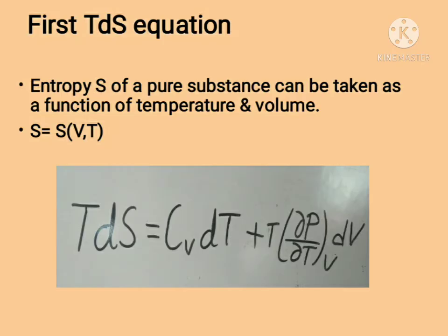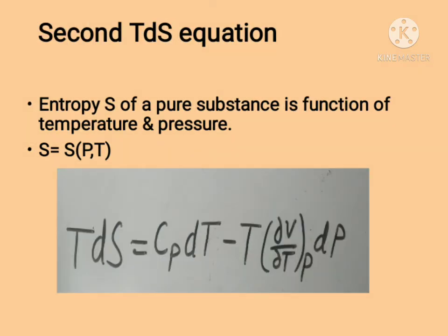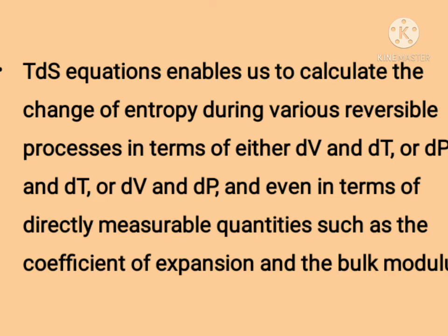These are the equations for TDS equation. First TDS equation is TdS = Cv dT + T (∂P/∂T) at constant volume dV. Here entropy is the function of volume and temperature. In second TDS equation, entropy is the function of pressure and temperature. TDS equations are used to calculate change in entropy during reversible processes in terms of either dV and dT, or dP and dT, or dV and dP.